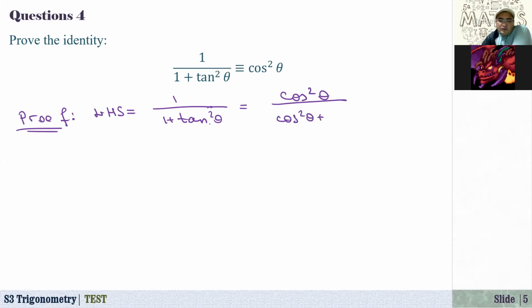And what is tangent squared theta? That's equal to sine squared over cosine squared theta. And if you multiply by cosine squared theta, here we have sine squared theta. And we have just proved that sine squared theta and cosine squared theta, their sum equals 1. So here we have cosine squared theta, which is equal to the right-hand side of this identity. So it is proved.